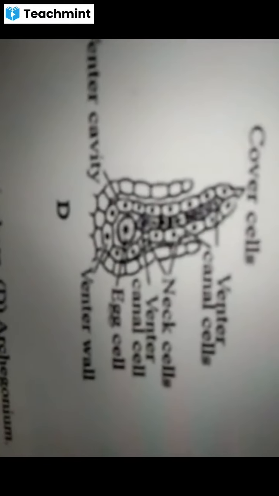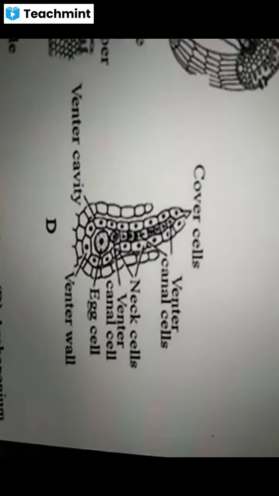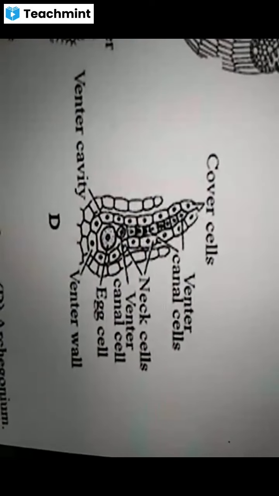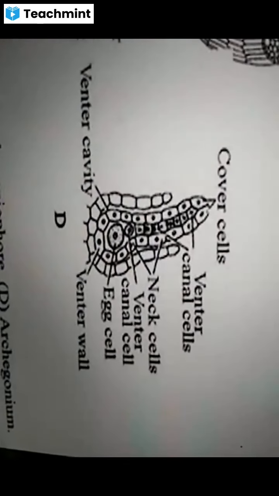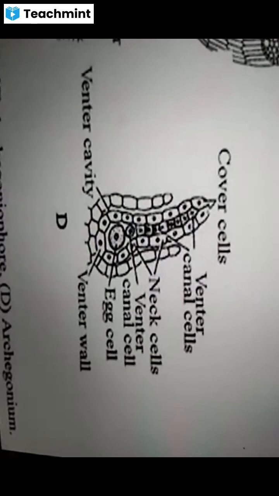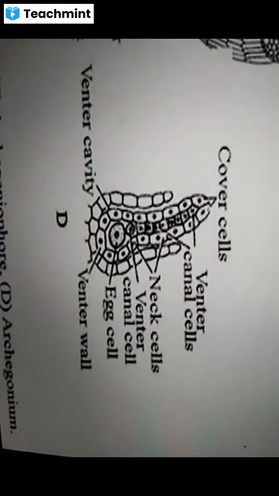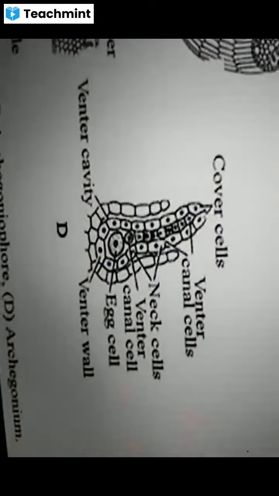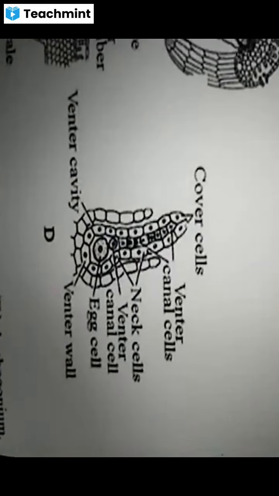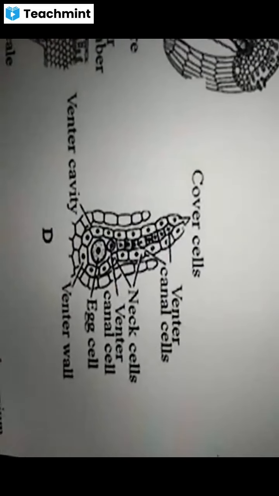Each archegonium bears a long neck and a broad, swollen venter. The long neck contains 4 to 6 vertical rows of cells, which are known as neck canal cells. The venter contains a venter canal cell and an egg cell.